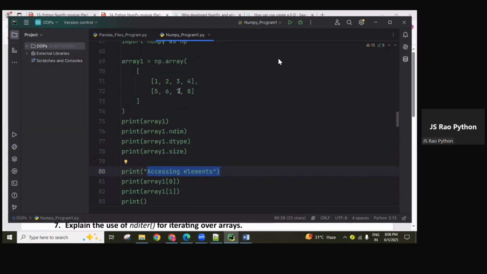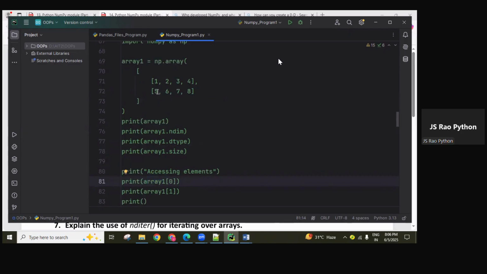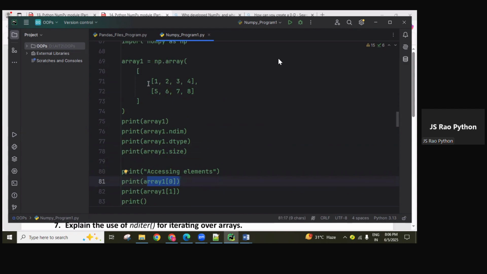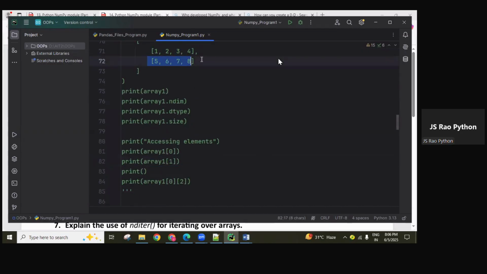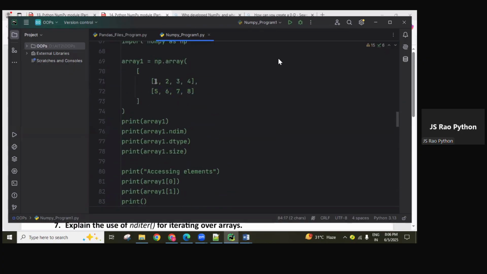So now here, accessing the elements is given. In today's session also, how to create 1D, 2D, 3D is given, and now how to access using indexing I'm explaining here. See, for the object we can give an index number, zero index, guys. If I give zero index like this, this is the zero-index based row, and index one is the one-index based row. This entire row we get, and array of one means you're going to get the second row.